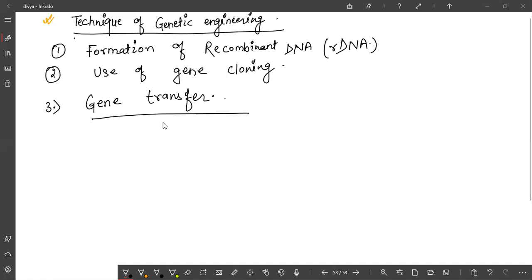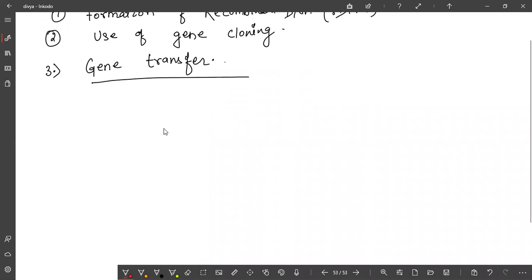Okay, Deepika. So here we will discuss the formation of recombinant DNA, then use of gene cloning, and then the last will be gene transfer. So here we will discuss how we will form recombinant DNA, what steps we have to perform to form this recombinant DNA.